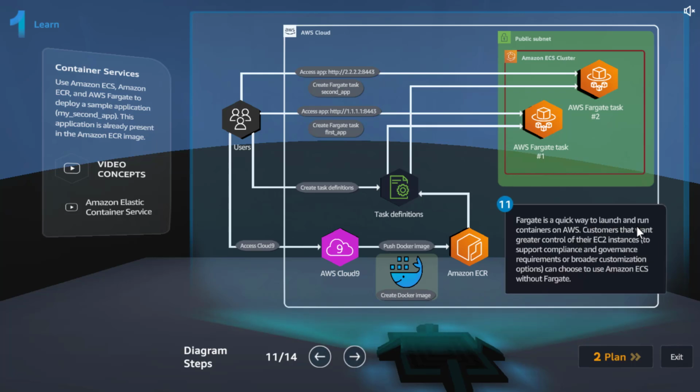Fargate is a quick way to launch and run containers on AWS. Customers that want greater control of their EC2 instances to support compliance and governance requirements or broader customization options can choose to use Amazon ECS without Fargate. But if you don't have any such requirements, then you can go ahead and use Fargate.